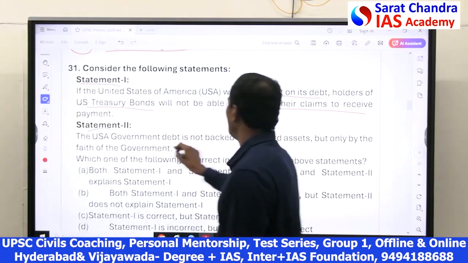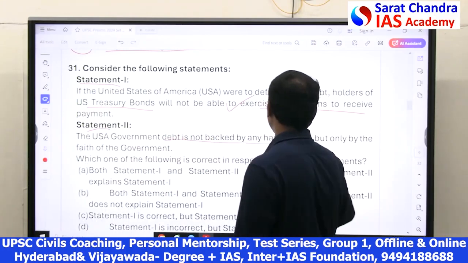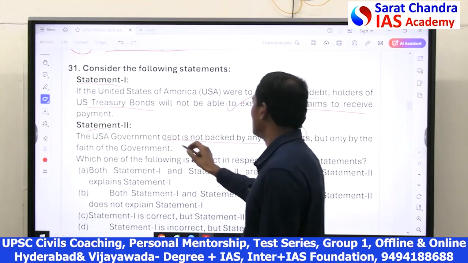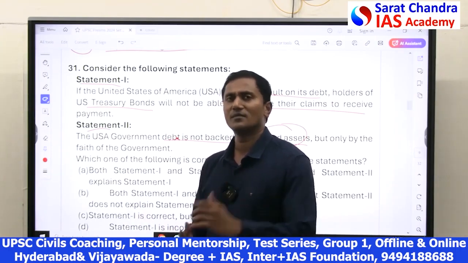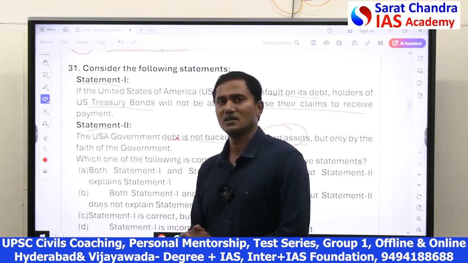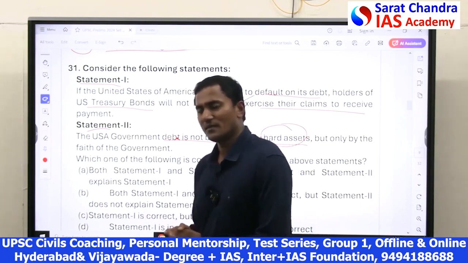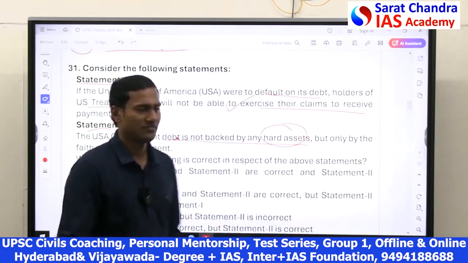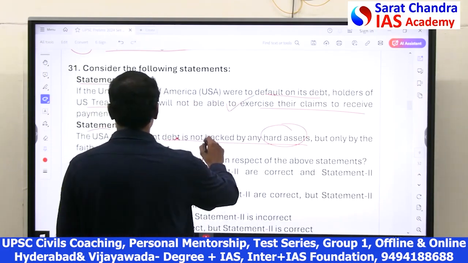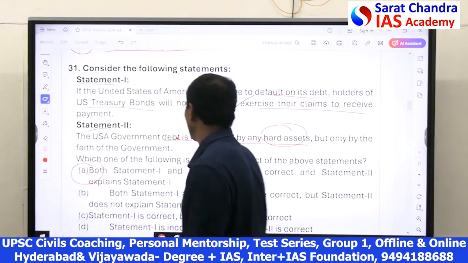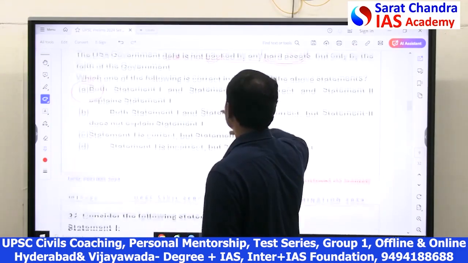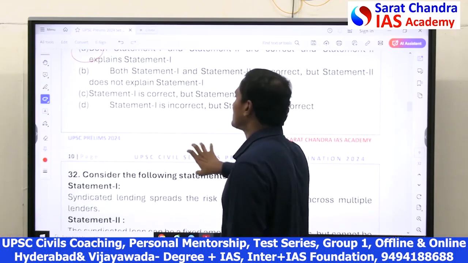Statement 2. USA government debt is not backed by hard assets. Of course, see, USA government debt is in billions of dollars. That much amount is not backed by any hard assets like gold or metals or land, nothing like that. It's only backed by faith and credit. Faith and credit, that's all. So this is also correct. So both statements are correct, and it's right. The explanation is also correct.